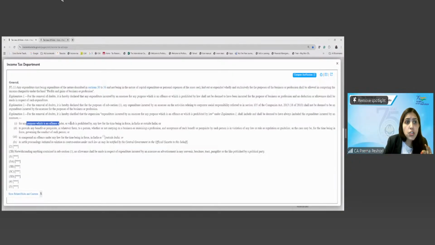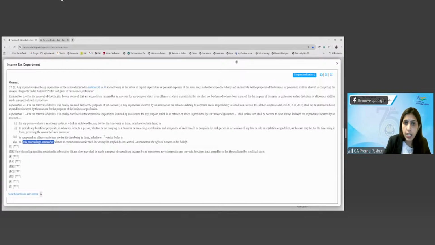For any purpose which is an offence under or which is prohibited by any law for the time being in force, whether in India or outside India, to provide any benefit or perquisite to any person, whether or not carrying on a business or exercising a profession, and acceptance of such benefit or perquisite is in violation of any law or regulation for the time being in force governing the conduct of such person. To compound an offence under any law for the time being in force within India or outside India, or to settle any proceedings initiated in relation to contravention under this law.